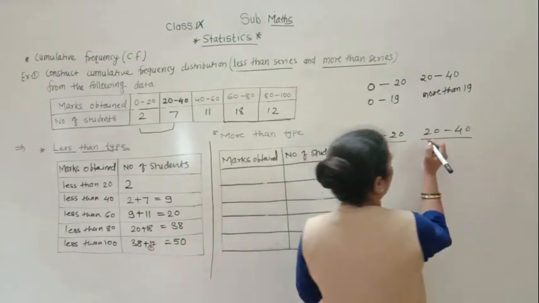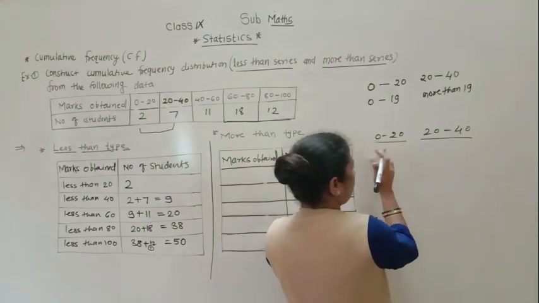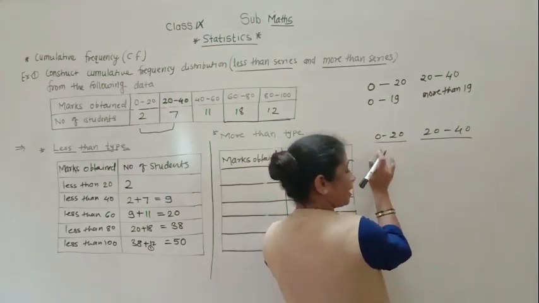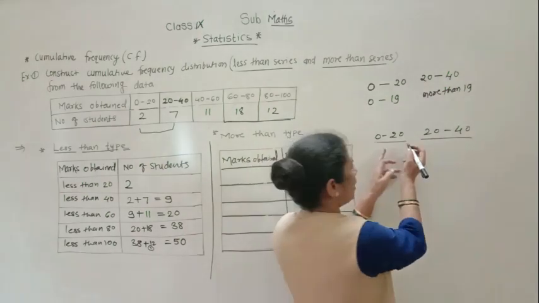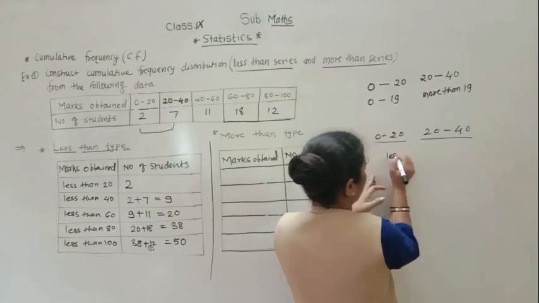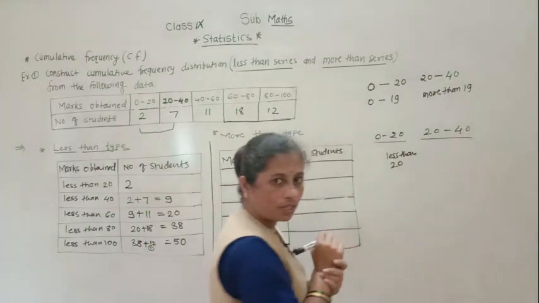And here 0 to 20 means more than 0 but less than 20. All marks less than 20 will come here.